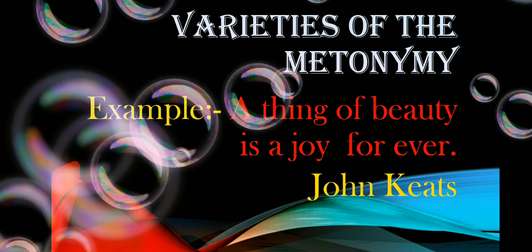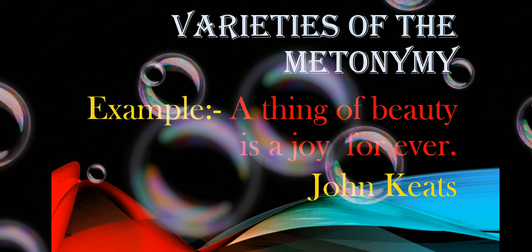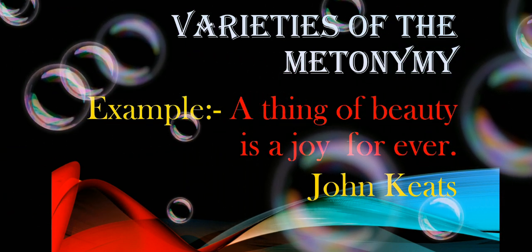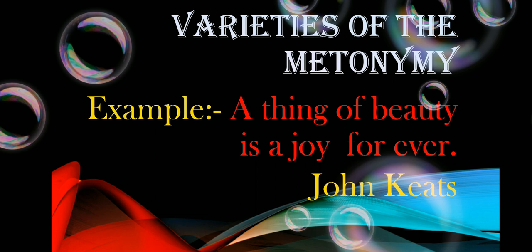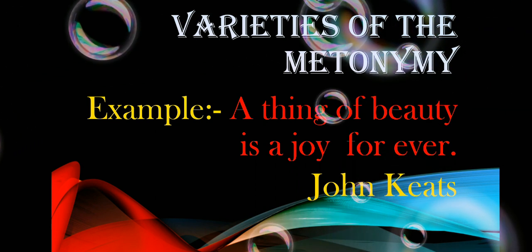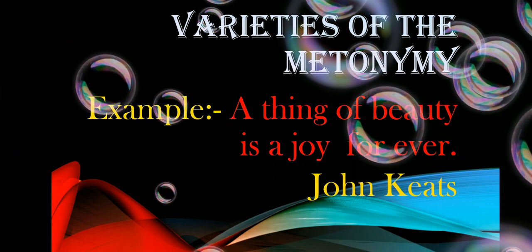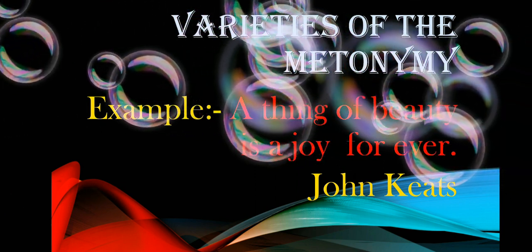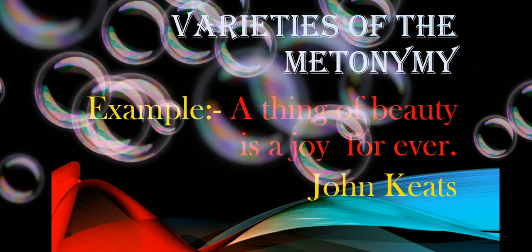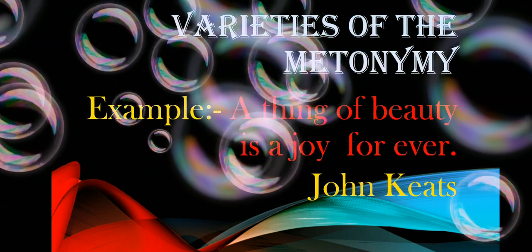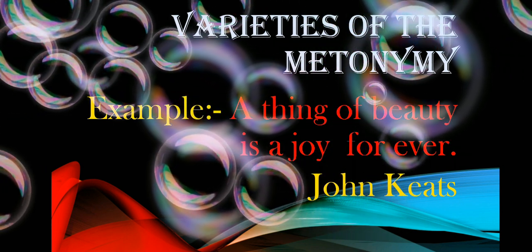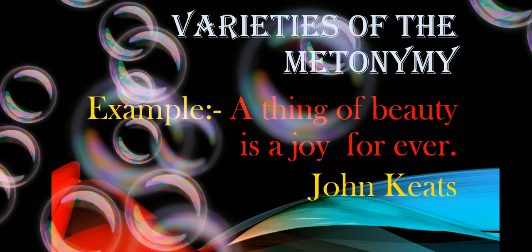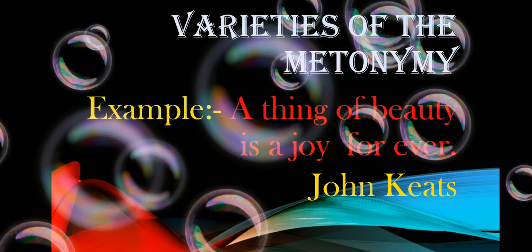You may ask, how can we use just the article a before joy? So here, a joy means a matter of joy. In this case, a particular feeling or passion is mentioned, while the person or thing causing it is meant. So the name of the passion for the name of the object inspiring it. We are saying a joy, but actually it refers to a matter of joy.